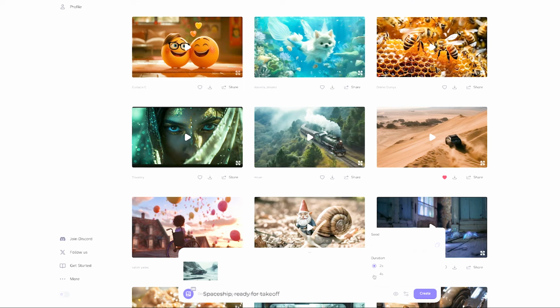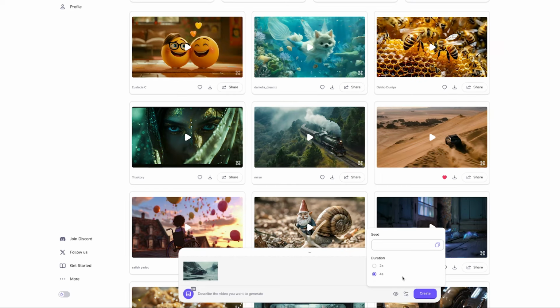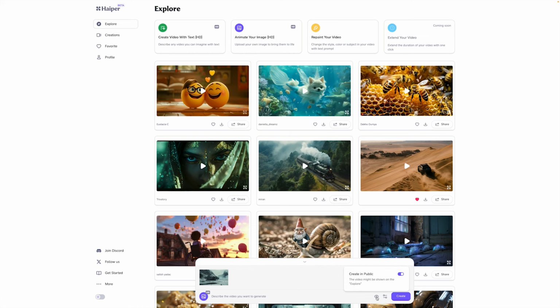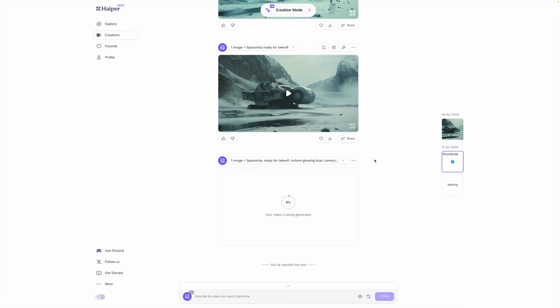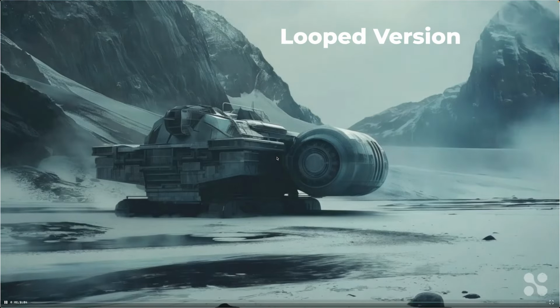Now you can choose between 2 or 4 seconds for the clip. And because it's free, the media is by default public. However, you can deactivate the setting if you prefer. To create the image, it takes a few minutes, but I sped up the process to focus on the result. And Hyper created our first animated shot. Here are the 2 looped versions.